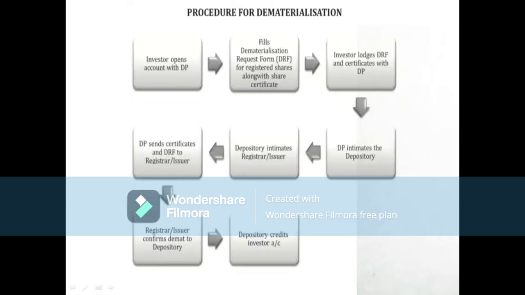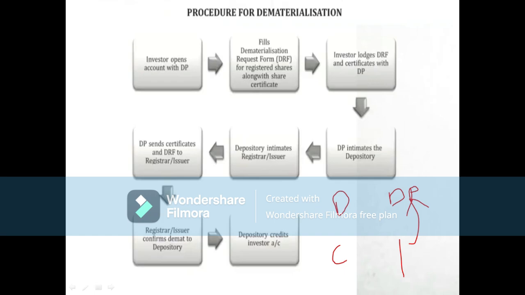Then, the procedure for dematerialization. Till now I have only given the concept. What is the procedure? First, the investor wants to open his account. Here we will see the depository, the company, the depository participant, and the investor. The investor wants to purchase electronic shares. So first of all, the investor opens an account with a DP. A demat account should be opened by the investor. Then what?